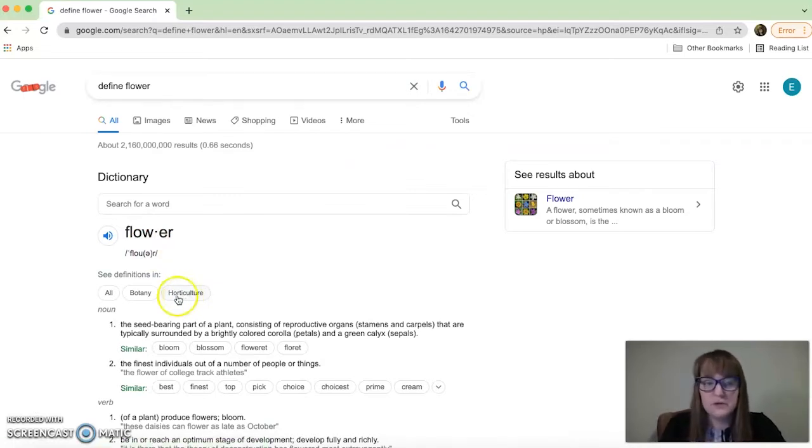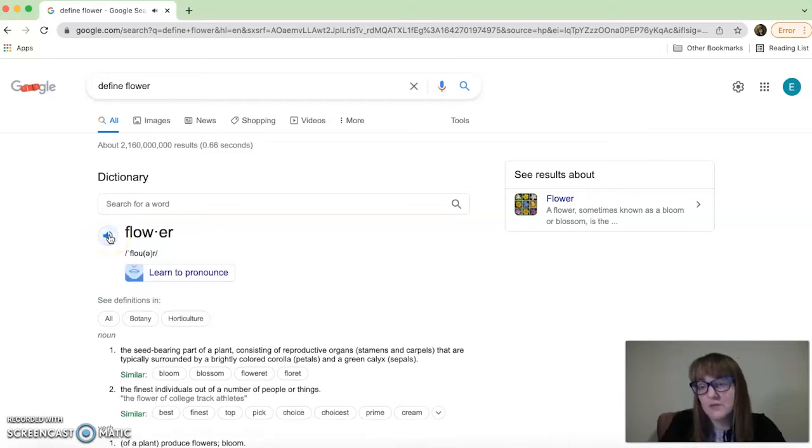Now that is one way that you can use it to help you understand a language. If you don't know a word, you can stick it in there and the dictionary comes up for you right away. Now, it's not only that, it's simple. You can also press this button, and if I press it when I'm not talking, you'll be able to hear the word. Flower. So, Google not only tells you what it means, but it tells you how to say it. Flower. Then it will go one step further.